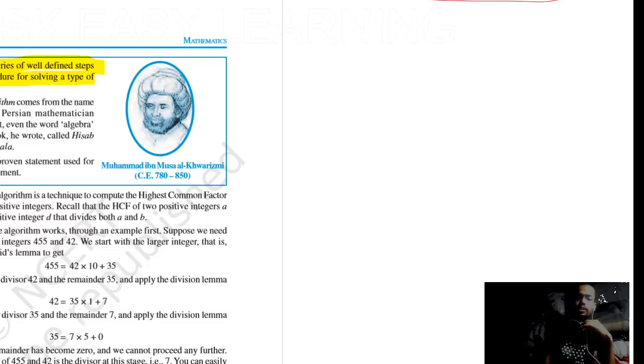So the word algorithm comes from the name of a 9th century Persian mathematician. Persian means Iranian mathematician, currently Iran. Al-Khwarizmi. He contributed enough in the mathematics field. In fact even the word algebra is derived from a book he wrote called Hisab al-Jabr. Algebra is what we are reading and will also read in our senior classes. He was Muhammad ibn Musa al-Khwarizmi, between 780 to 850 after the birth of Christ.